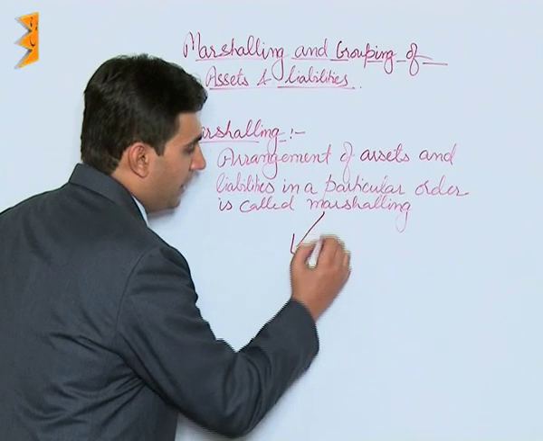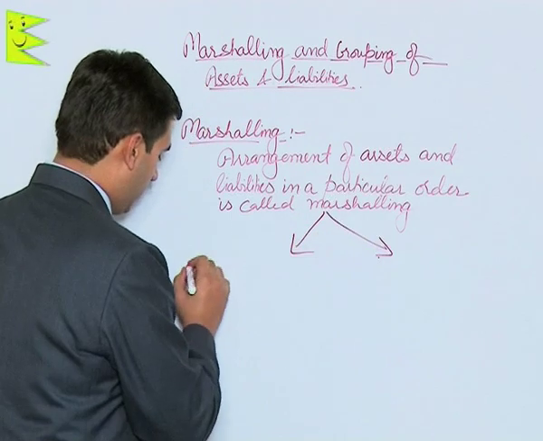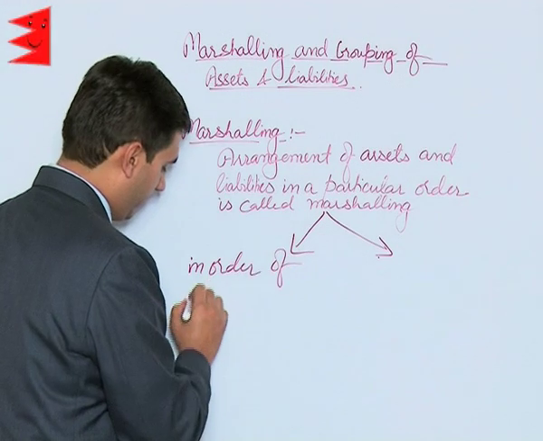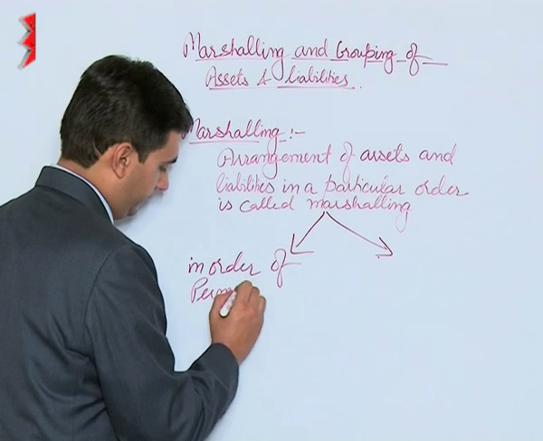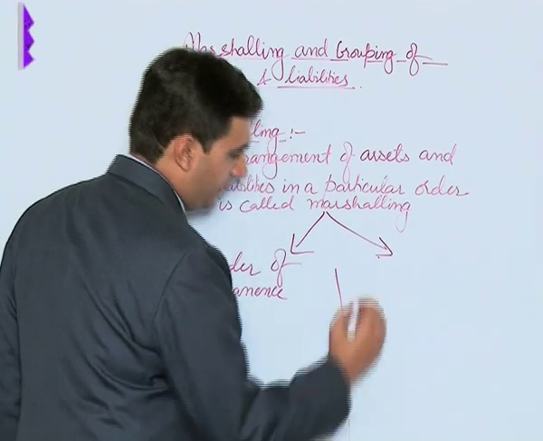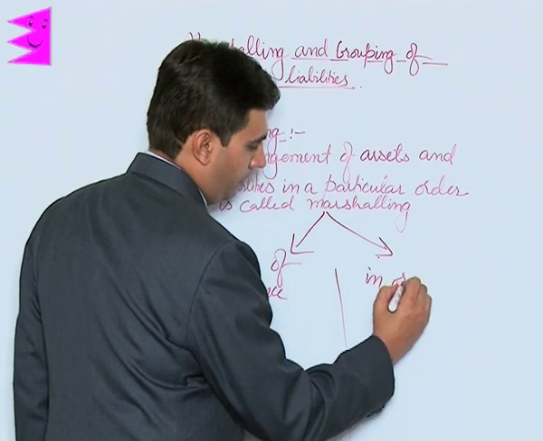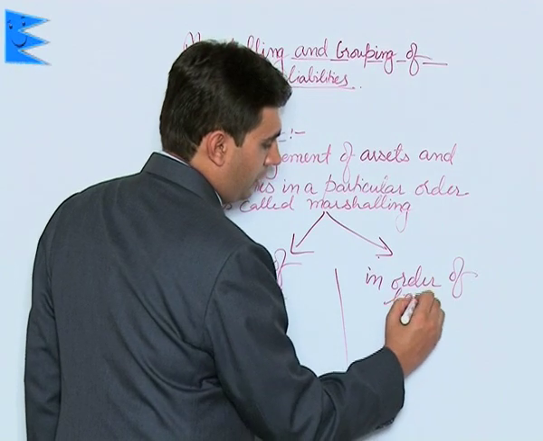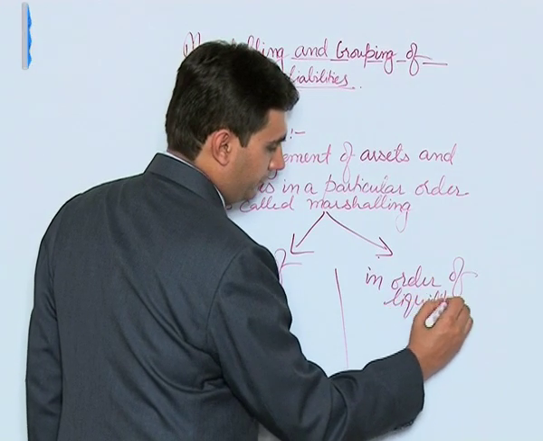The arrangement can be done in two different orders, that is in order of permanence and second is in order of liquidity.